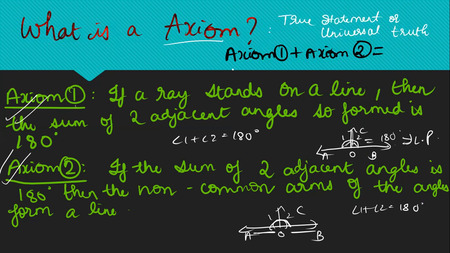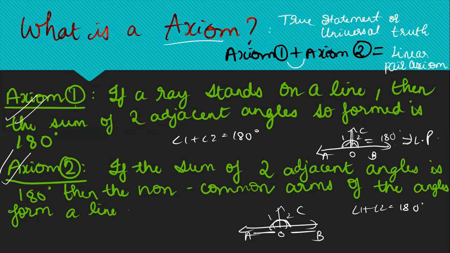So when we add axiom number 1 and 2, that means when we club them together, we call it a linear pair axiom. Why is that? Because these two axioms are talking about the facts of a linear pair. Both of these are talking about basically what a linear pair is. So we call it the linear pair axiom. Clear?